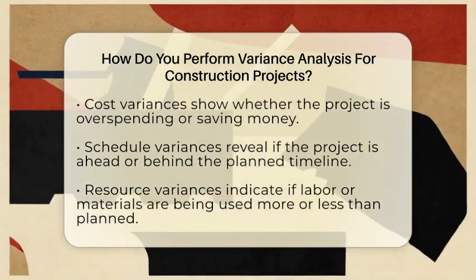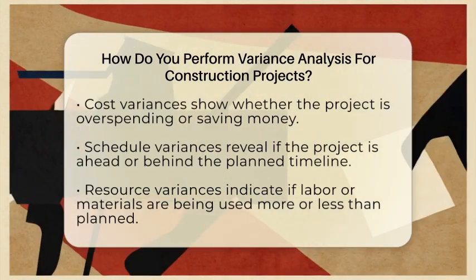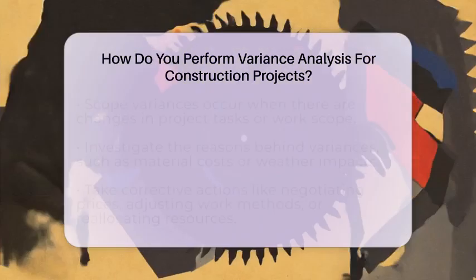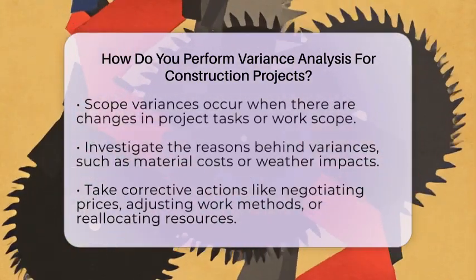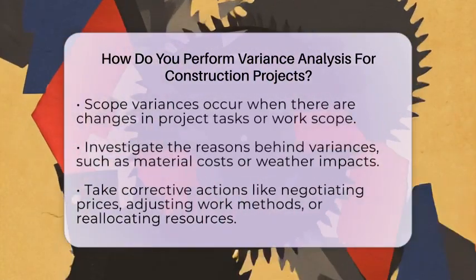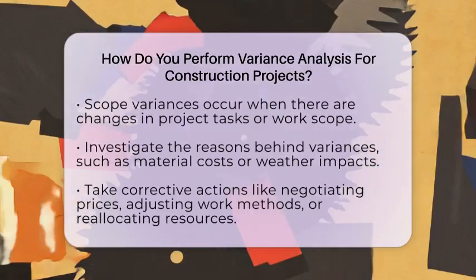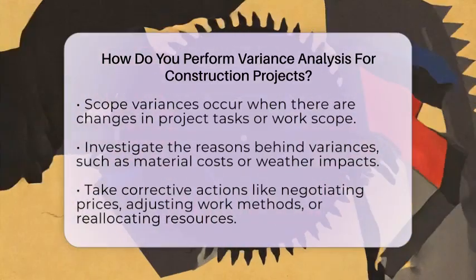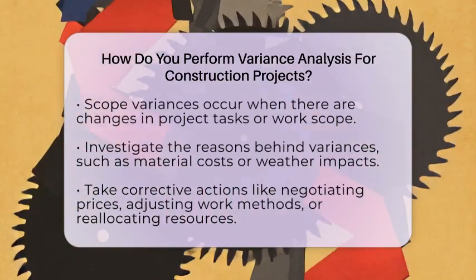For schedules, compare the planned progress with what you've actually achieved. If you plan to finish 50% of the project by now but only completed 40%, you have a schedule variance. You also check resource usage. If you plan to use 1,000 labor hours but used 1,200, that's a resource variance. And if the scope changes, like adding extra work or removing some tasks, that's a scope variance. These differences tell you where things are going off course.